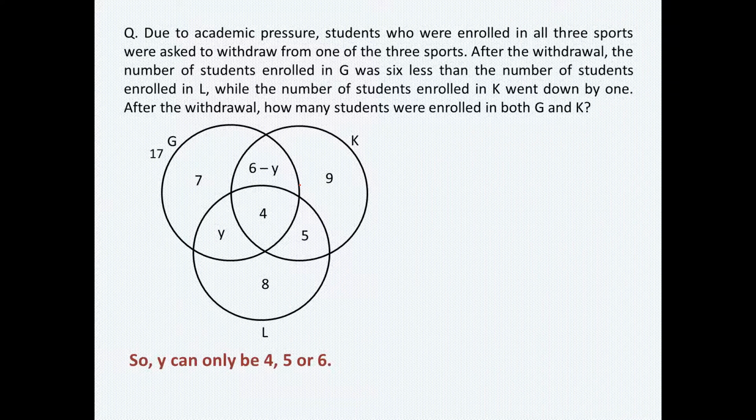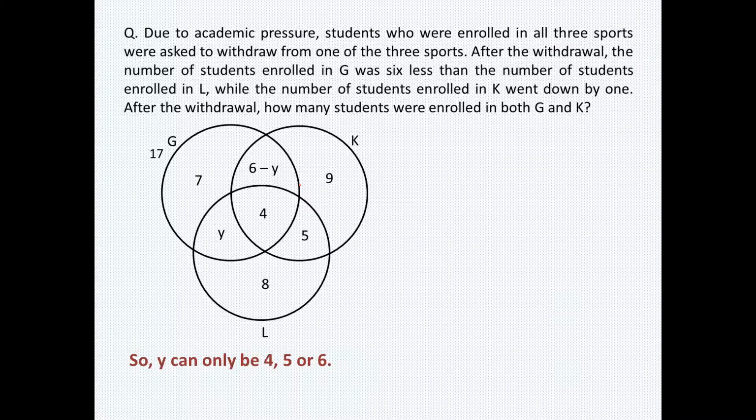Now this question, though it's slightly lengthy, so during the exam probably I should not be doing this question, but I see that this question and the next question, they both are based upon the same data. So if one piece of information is giving us two questions, I think we should go forward with this. The question says, due to the academic pressure, students who were enrolled in all three sports were asked to withdraw from one of the three sports. That means people who are there in the area which is common in all three, they are to be taken out from that area, they are to be withdrawn.